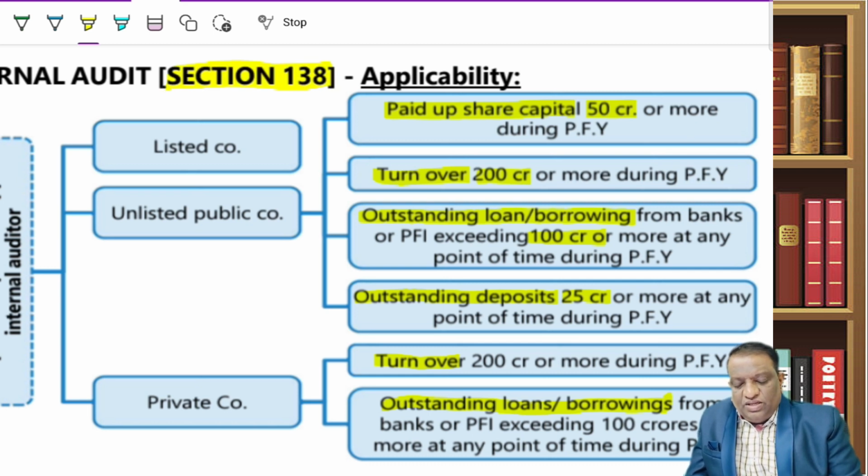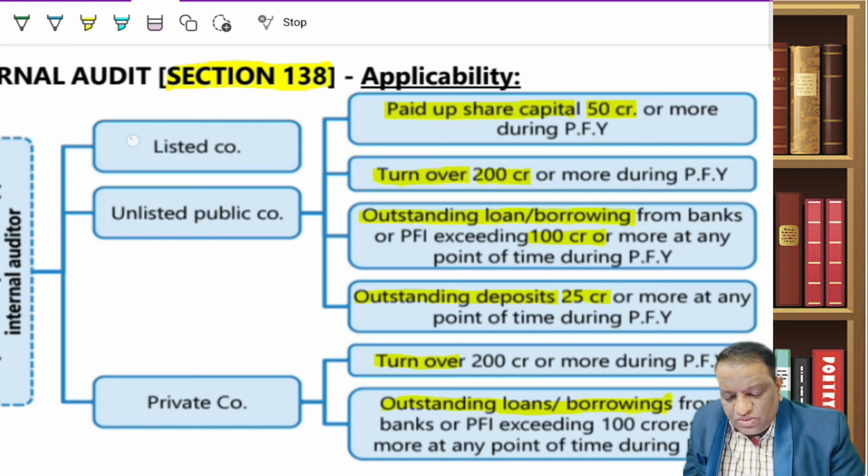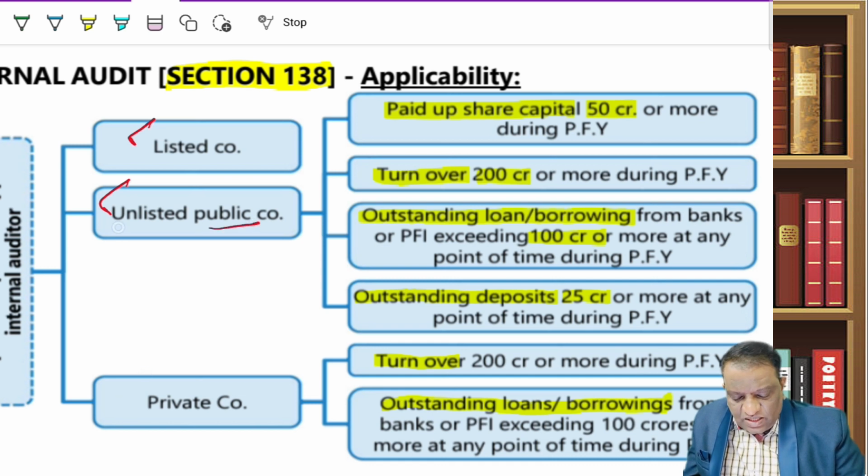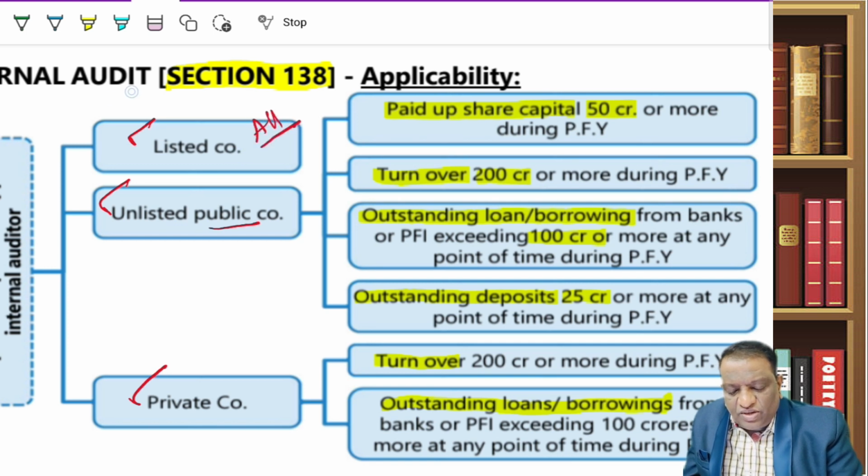For the applicability of internal audit, you have to divide the companies into listed companies, unlisted public companies, that is, public but unlisted, and private companies. For all listed companies, having an internal audit is mandatory, without any threshold limit. But if I am a public company that is not listed, an unlisted public company,